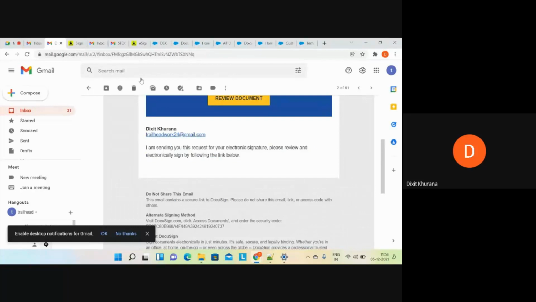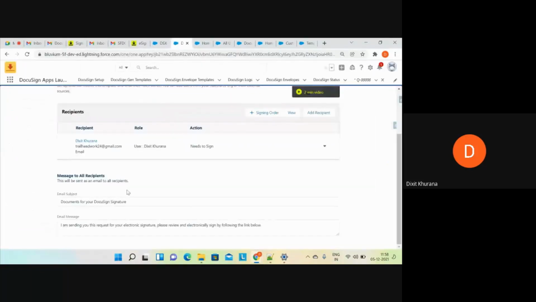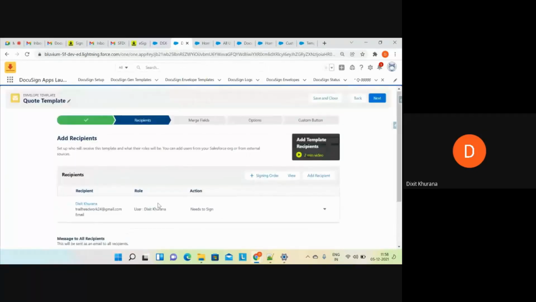If you want to change the email in the template, you can use this setting as well. Email message, a generic message you can configure here as well. Now this is the template which I am going to create for one recipient, not for two recipients. I will be creating another template for two recipients, because I want all those things to be done dynamically.